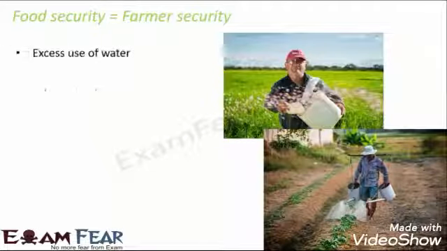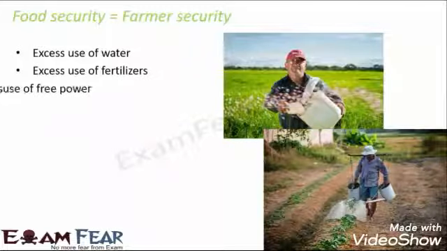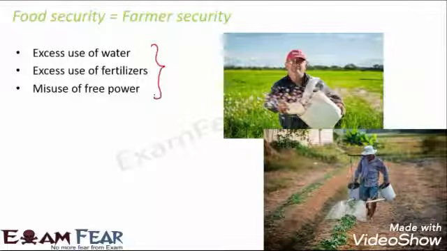So what we observed is, due to excess use of water, because the big farmers who get access to everything get too much water, due to excess use of water, excess use of fertilizers, and misuse of free power, because these are facilities which are given to just one section of farmers. So it is important that we ensure all these facilities are evenly distributed to all the farmers, so that none of them have an excess of it to misuse. At the same time, none of them are deprived of it.